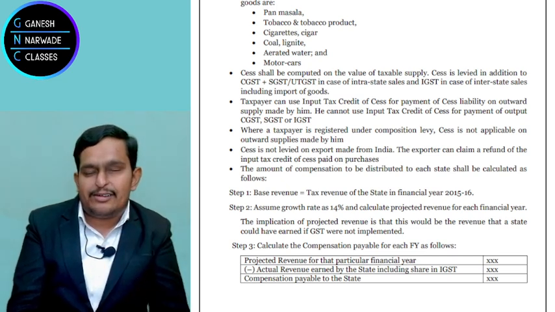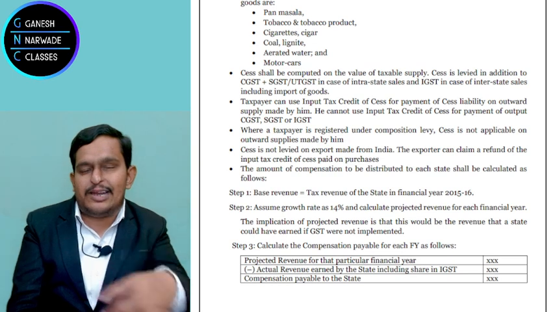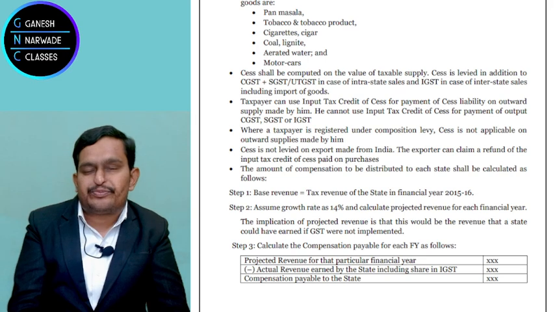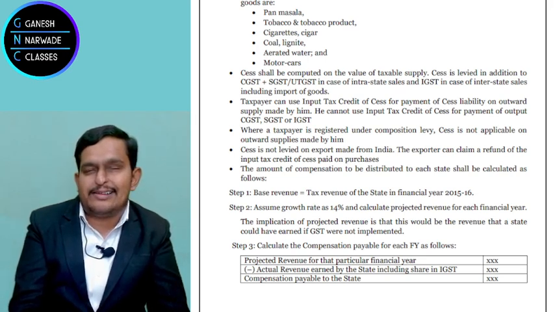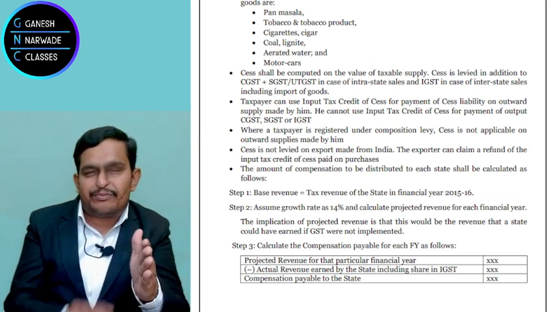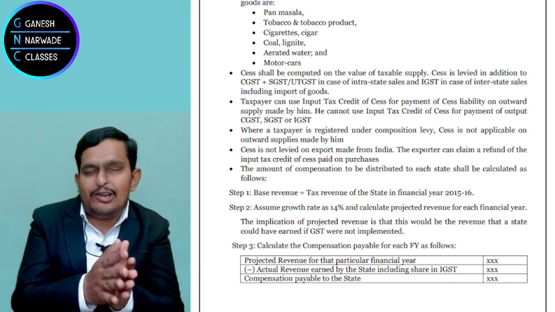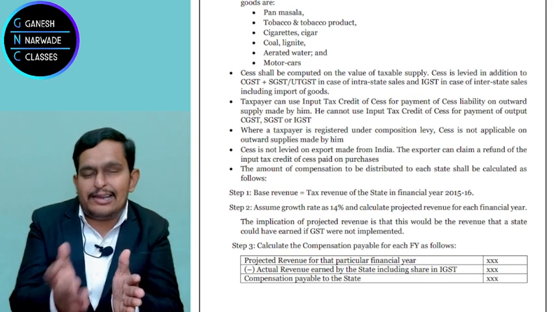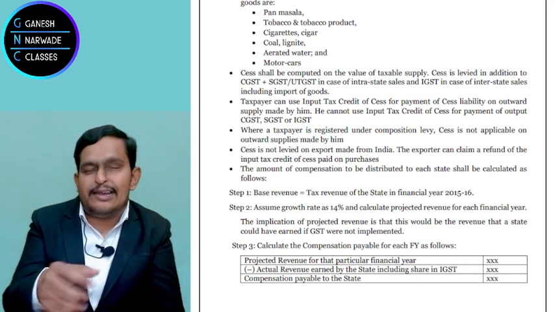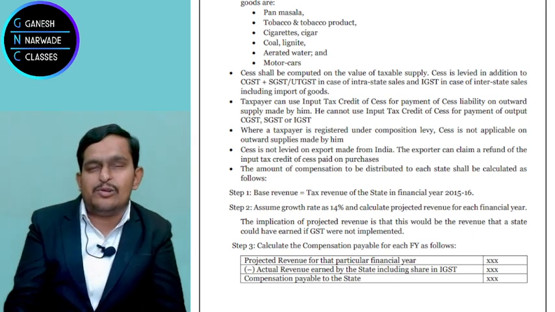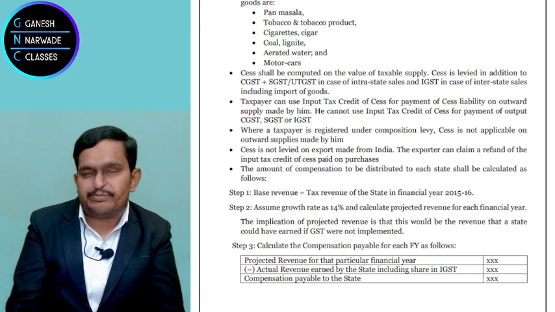Every year we should believe that the revenue of the state will increase, whatever taxes it is. So every year a 14% increase will be there in taxes. Add 14% to the 15-16 base revenue, then you will get 16-17 revenue. Add 14% again for 17-18 revenue, again add 14% for 18-19 revenue. Like that, each year's projected revenue can be calculated in step 2.